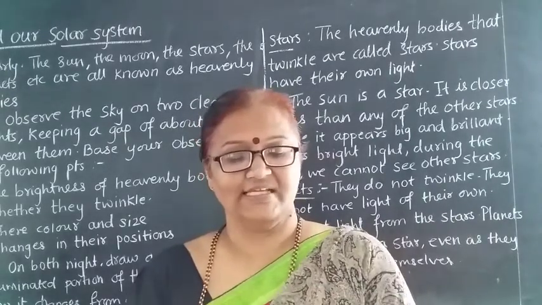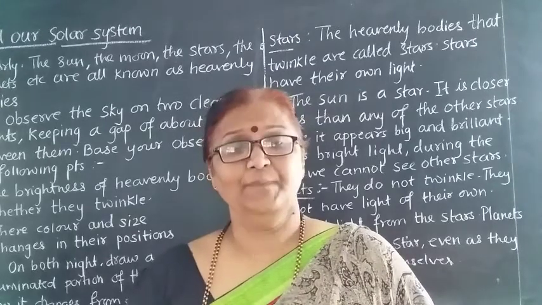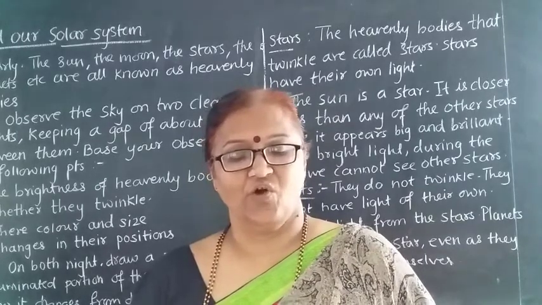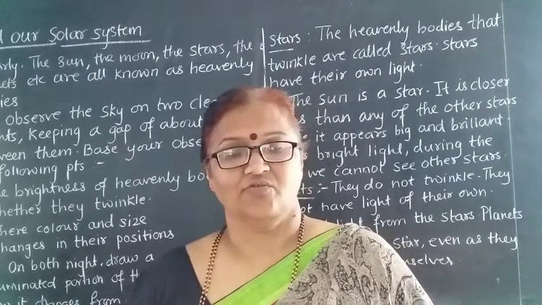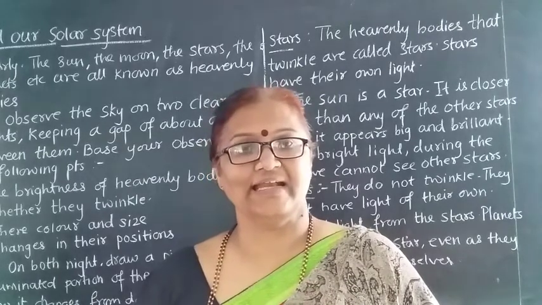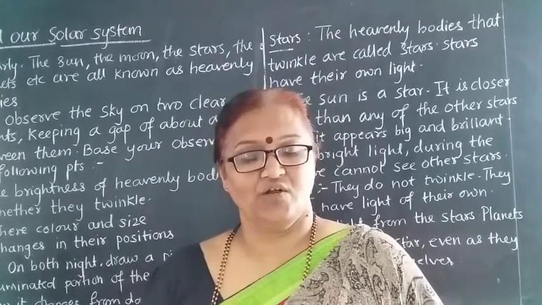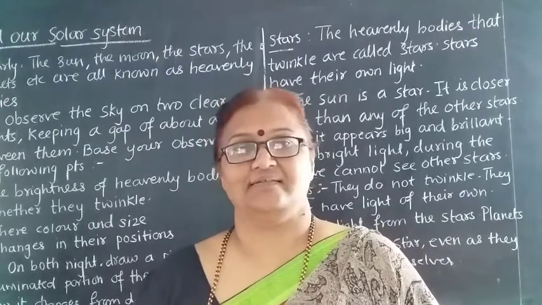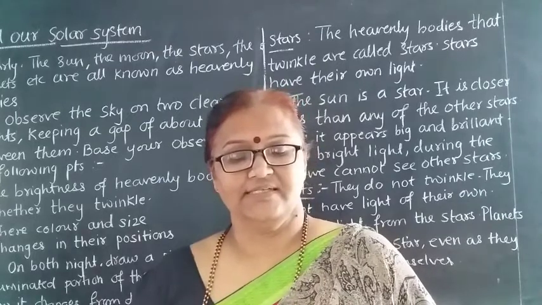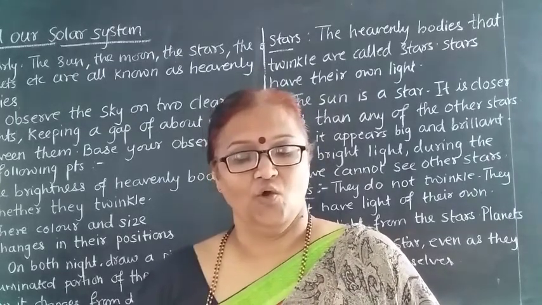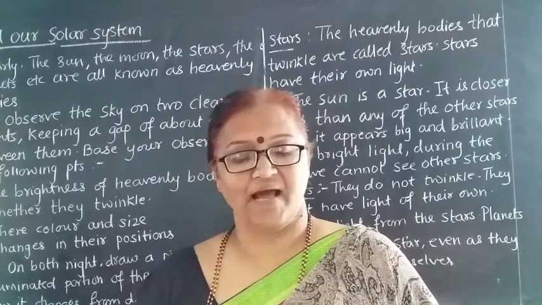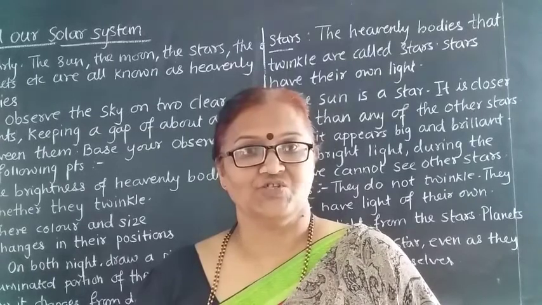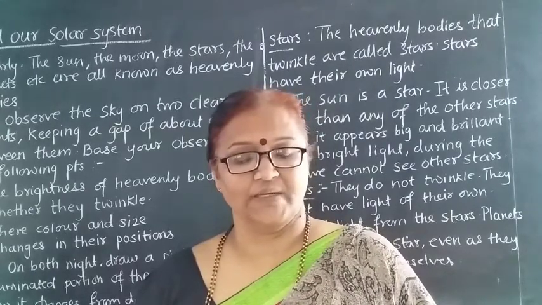Now see the next page. Every planet in the solar system revolves round the sun. Whenever you see the planets, what are they doing? They are revolving round the sun and they have their own path. This path is known as a planet's orbit. What is it known as? A planet's orbit.